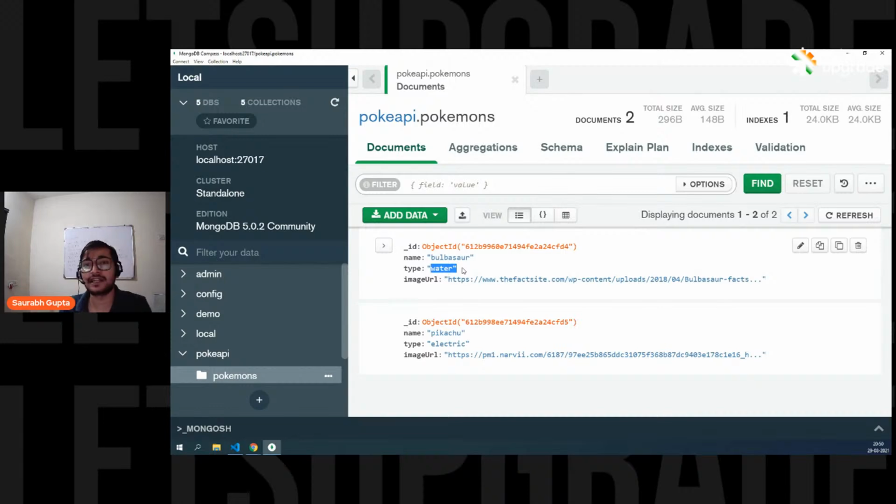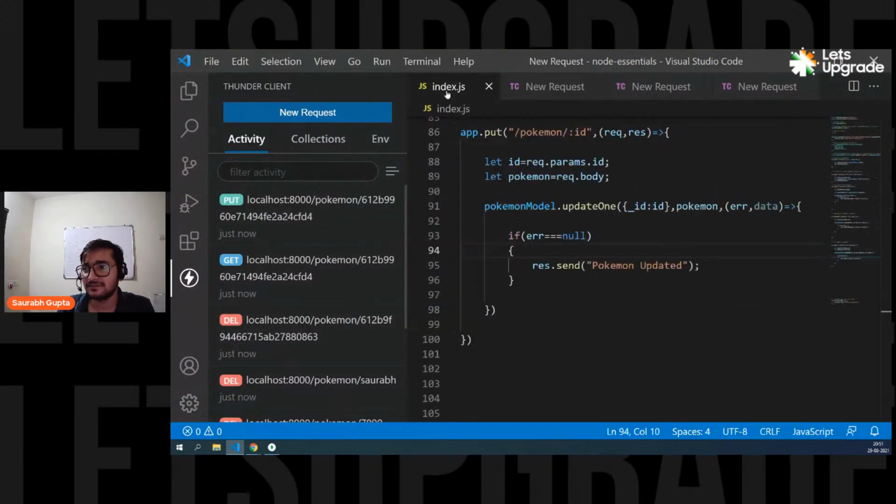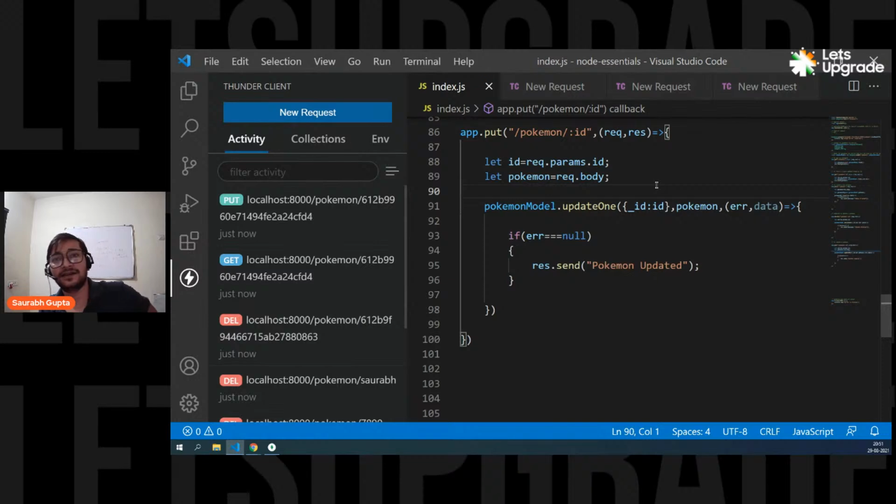And you can also update multiple properties at one time. You can change the name, type, image URL, everything will be updated. Simply what is happening here is this Pokemon is getting removed and the other Pokemon that we are sending, the new one, is getting put there. So just send a new Pokemon with all the updated properties. If you don't want to update all of it, don't update all of it. Just keep it there and just update only the properties that you want. And that's it. Sorted. Done. Simple. Right? Update is done.